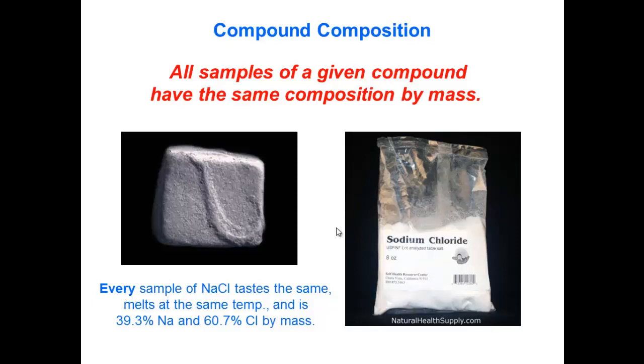All samples of a given compound have the same composition by mass. This is called the law of definite proportions, which states that a compound is always composed of the same elements in the same proportion by mass, regardless of the size of the sample or source of the compound. For example, table salt always consists of 39.3% by mass of the element sodium and 60.7% by mass of the element chlorine. The percent by mass is the ratio of the mass of each element to the total mass of the compound, expressed as a percentage.